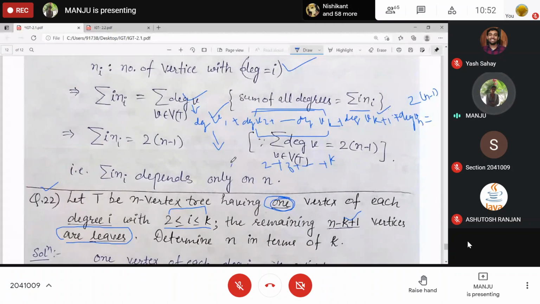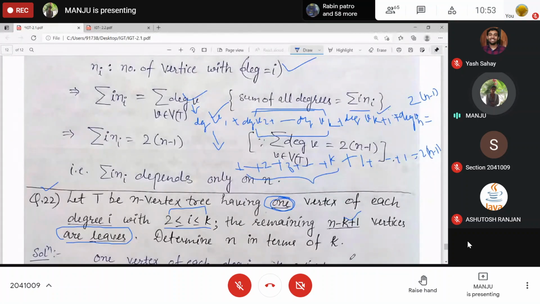So we will be just adding 1 for v1 and so on from here to here. Then for vk plus 1 again 1 and so on up to again 1, because these n minus k plus 1 are given as leaves. Clear? So this is one, don't get confused. Now the right hand side is 2 into n minus 1.